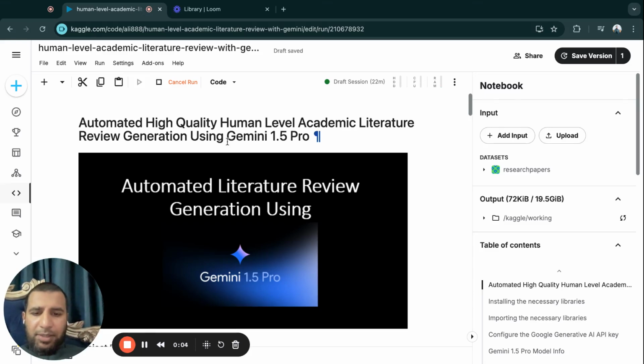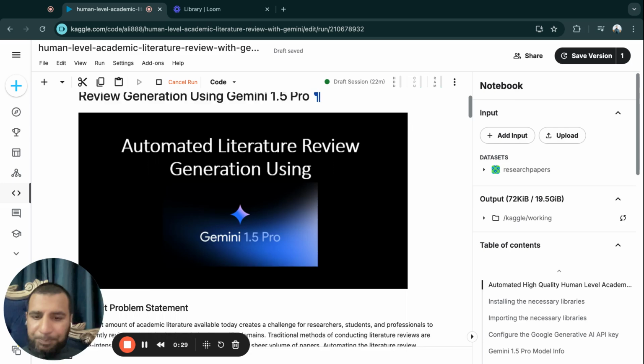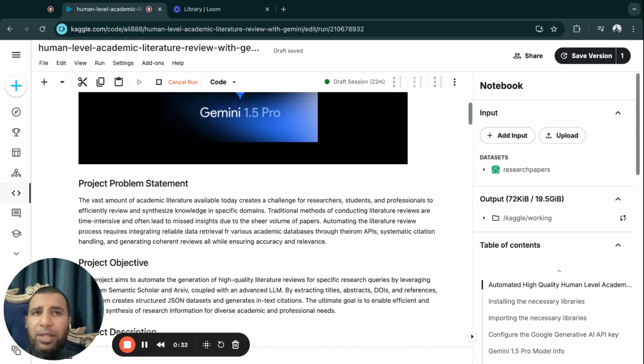So I wanted to present our submission for the Google Gemini long context competition. In this competition, we are proposing a use case of generating long, high quality academic literature reviews based on the reviews of hundreds of papers that Google Gemini 1.5 Pro can process simultaneously because of its long context window. Now, doing credible, high quality literature reviews is one of the most fundamental problems in research. It is very time consuming.